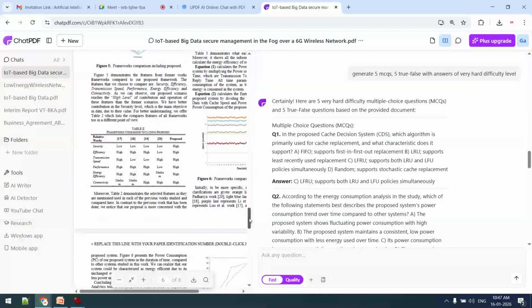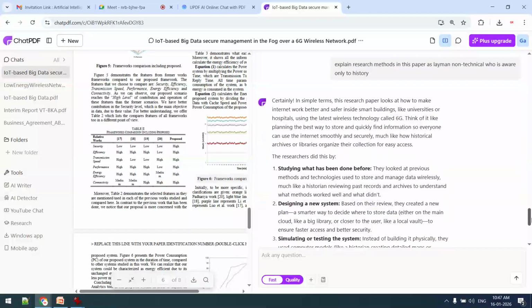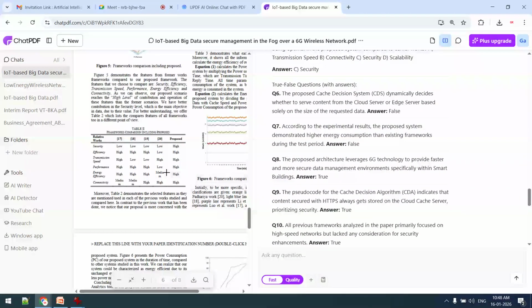Now as a researcher I want to get this data. This particular prompt I have given as a teacher, as an examiner. The second prompt I have given as a history student, as a person who is aware of only history. Now, for example, I want to take this particular data in my research work.